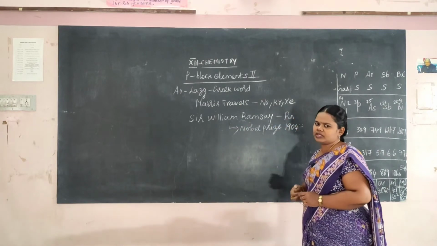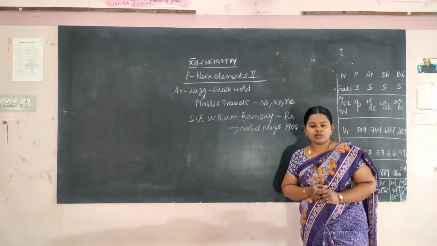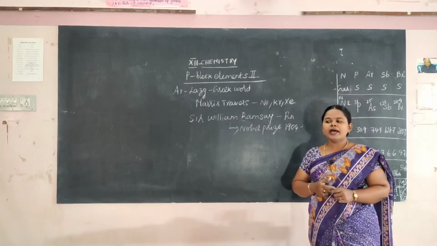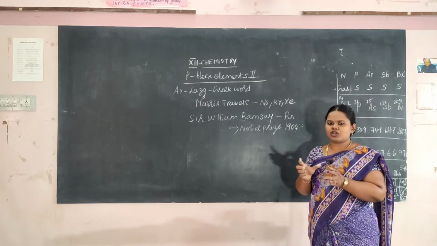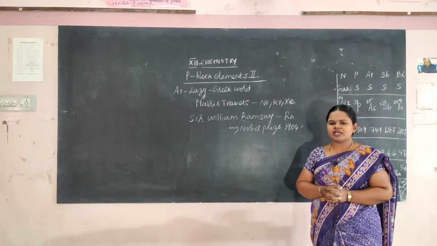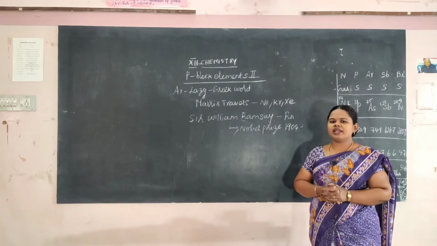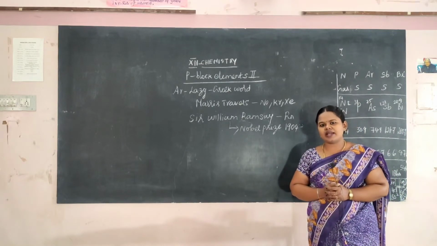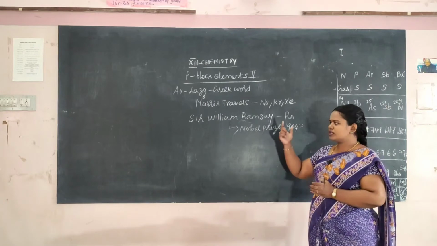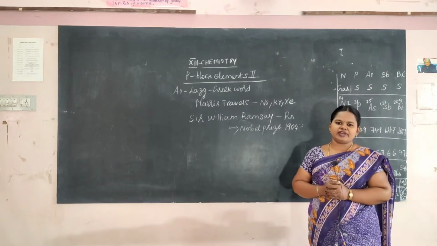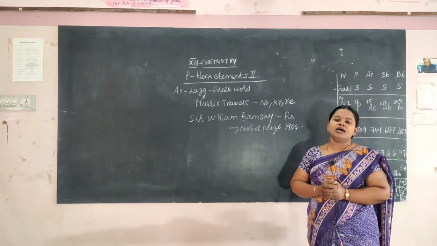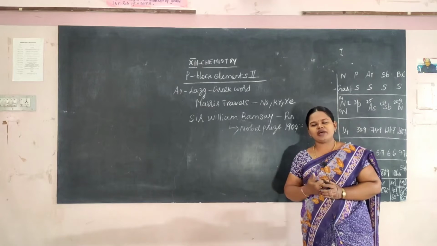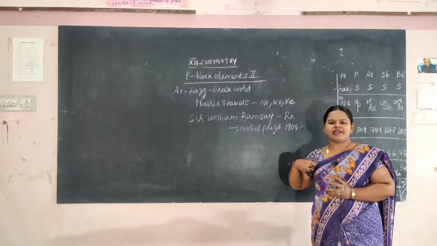Inert gases were discovered, and in 1904 Sir William Ramsay was awarded the Nobel Prize. He gave an important group of elements in the periodic table, namely the 18th group, which is nothing but the inert gases. This was mainly introduced by these two scientists, Maurice Travers and Sir William Ramsay. These two people are the scientists of interest in this lesson. When you learn a particular lesson, we must know about the scientist behind that element, that concept, or that lesson.